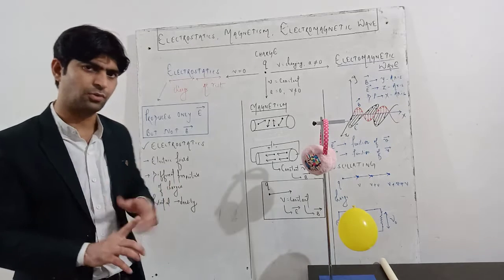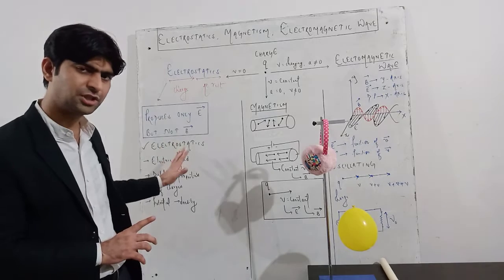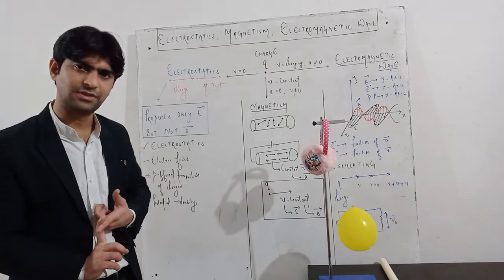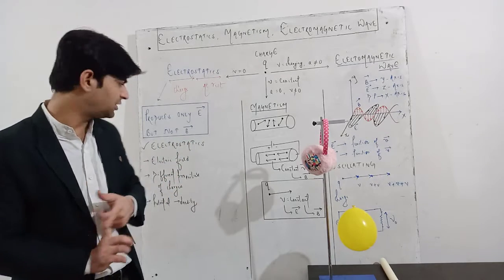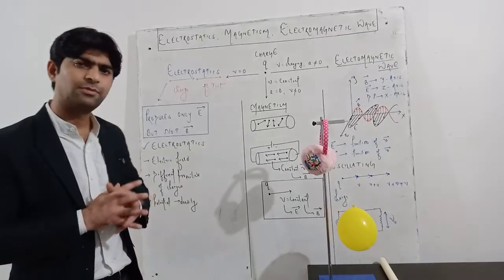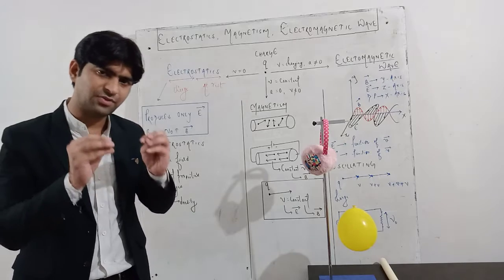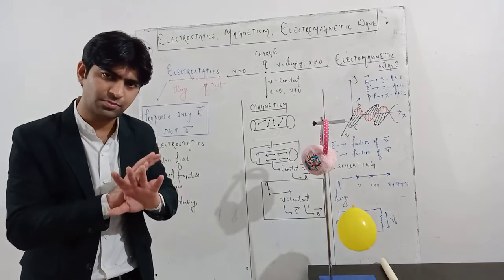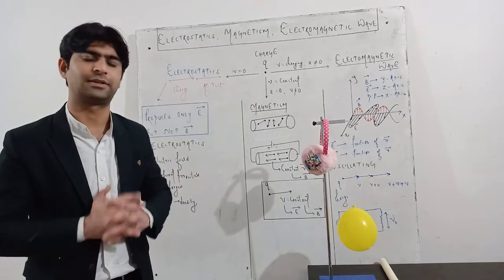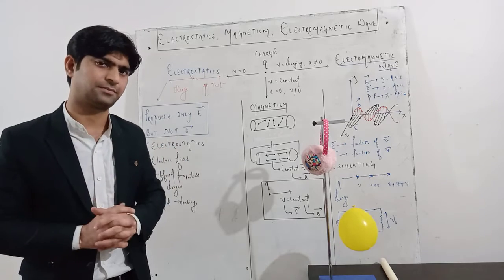Whether you discuss the electric field of the charge, the potential of the charge, the charge density of the charge, or the different properties of charges. When the charge is kept at rest, it does not produce any magnetic effect. It produces only the electrical effect.